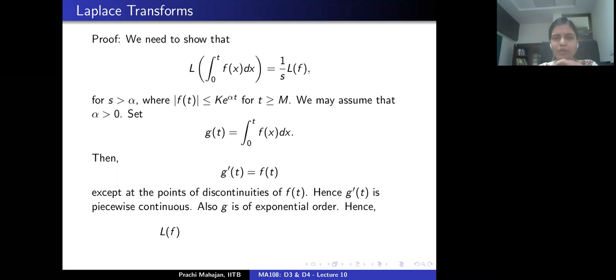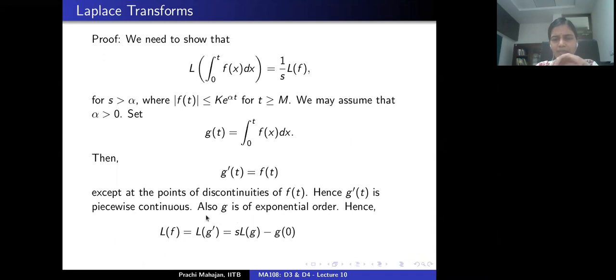So let's consider the following. The Laplace transform of f is the same as the Laplace transform of the derivative of g. Now, this equality holds everywhere except at finitely many points, but that's okay. That's enough, because taking the Laplace transform means taking integrals, and integrals do not distinguish if the values of the function differ at finitely many points. So the first equality here is fine.